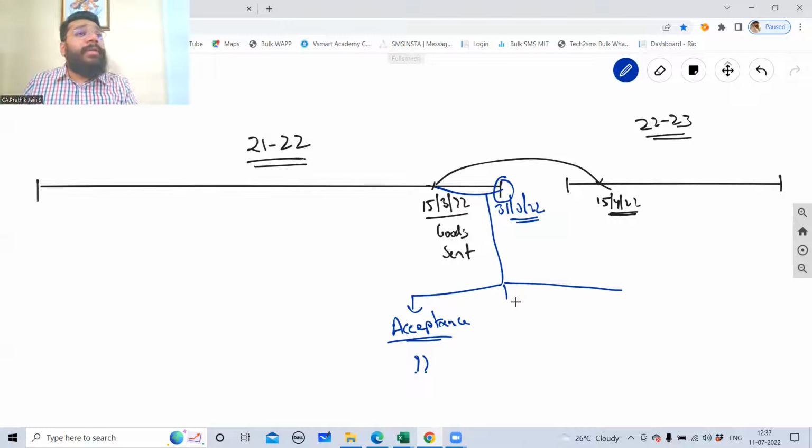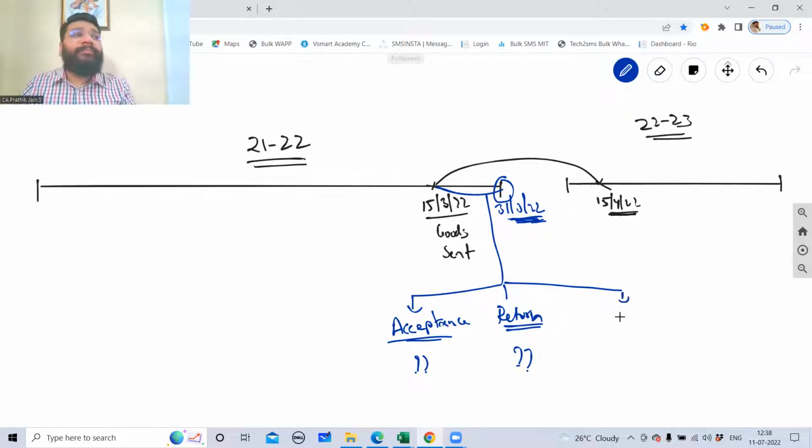What is the second possibility? Within 31st of March 22, he will say, no, I don't want it. Take your goods back. I want to return it. My goods are not as per my specifications, so please take it back. So the second is what? Return or rejection. When return and rejection happens, what is the journal entry or what entry are you supposed to do? We have to learn that.